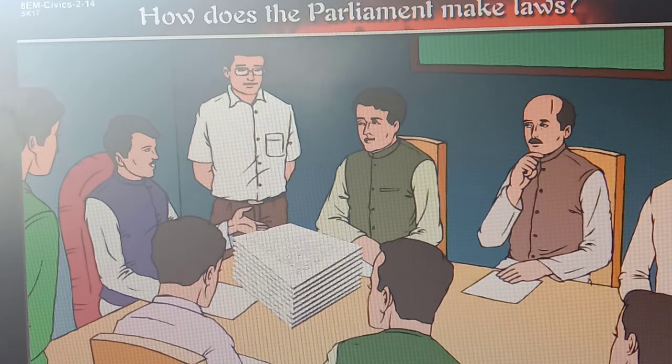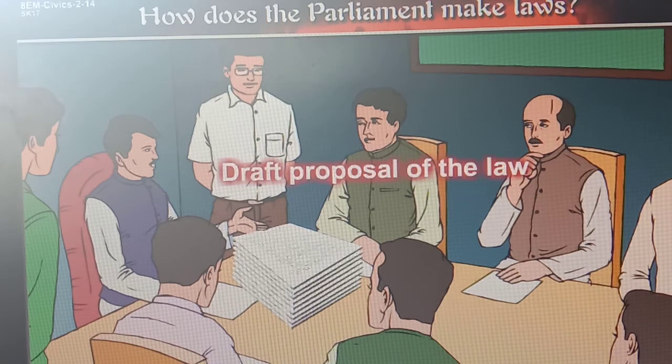This draft or outline is known as the draft proposal of the law, or bill of law. You can see here, this is the rough draft. This drafted material is called a bill of law. Now any authorized person or minister is going to present this bill in the house, in the Lok Sabha.